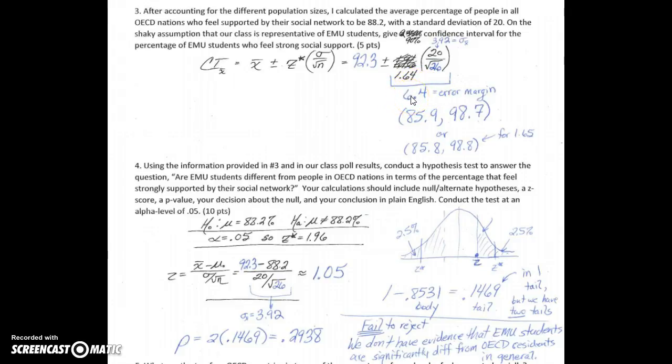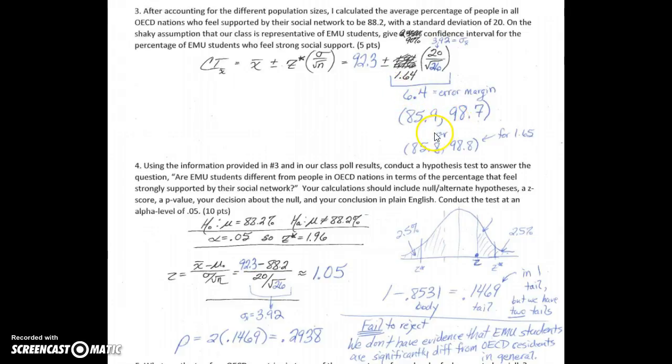So that's our flexibility where we know that our class is ranking it at 92.3%, but we can't directly assume that all EMU students, 92.3% of all EMU students, feel supported. So here's that plus or minus flex room.